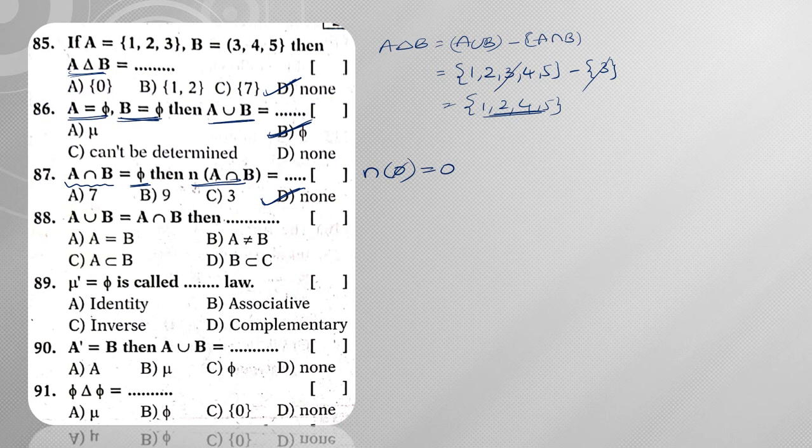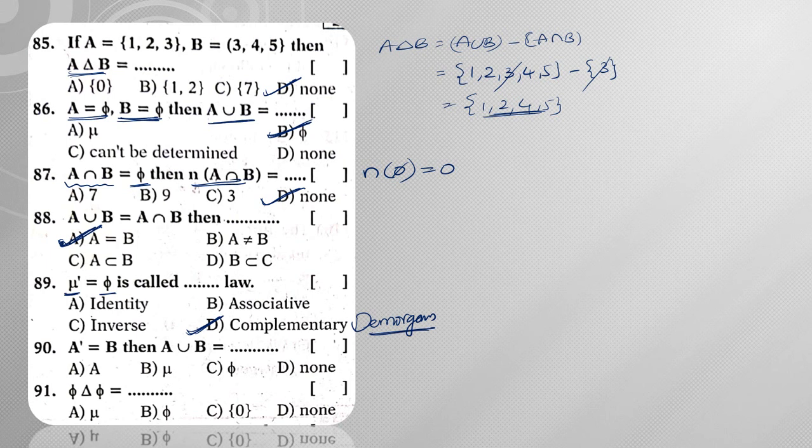So A union B and A intersection B both are same, that means A is equal to B. So it is possible only when A is equal to B. Next, mu dash is equal to phi. So it is called as the complementary law, or we can call it as De Morgan's law.